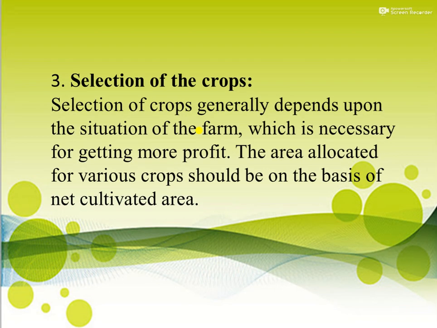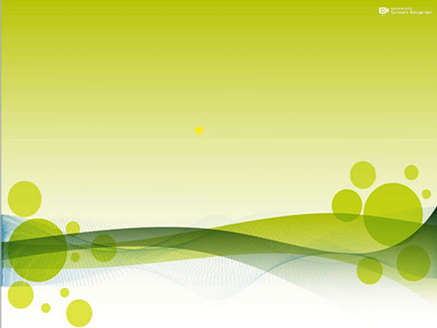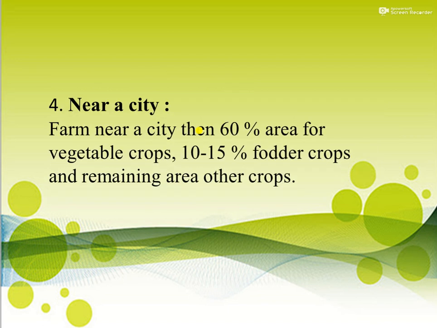Then what should be the criteria for selecting the crop? Selection of crops generally depends upon the situation of the farm, which is necessary for getting more profit. The area allocated for various crops should be on the basis of net cultivated area. Then there are some suggestions for a good cropping scheme.